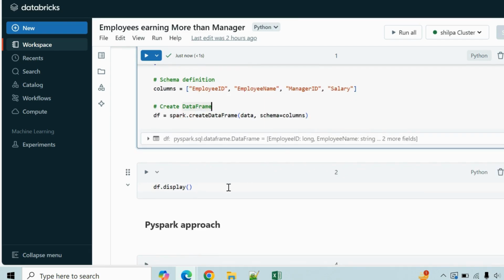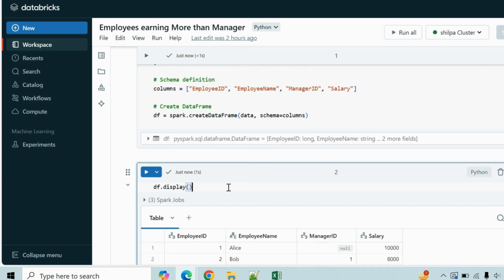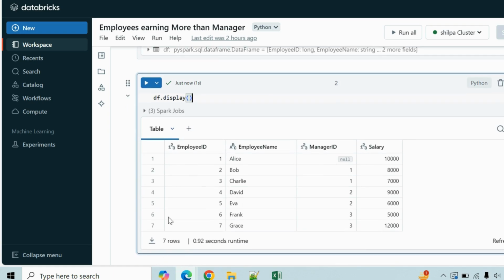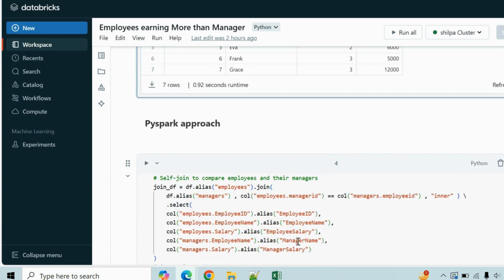Now my data frame is ready. I will go ahead and run this data frame and show you the result. So this is my data frame. Now, let me go ahead and use the PySpark approach first so that I can show you step by step how you can achieve the result.